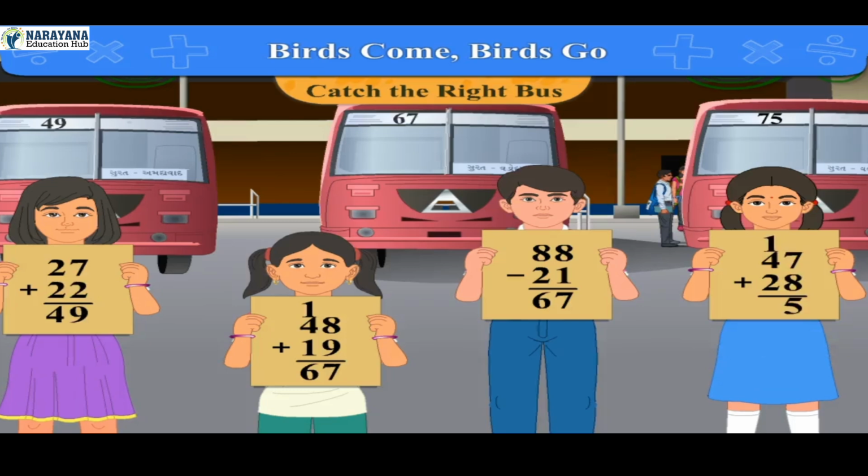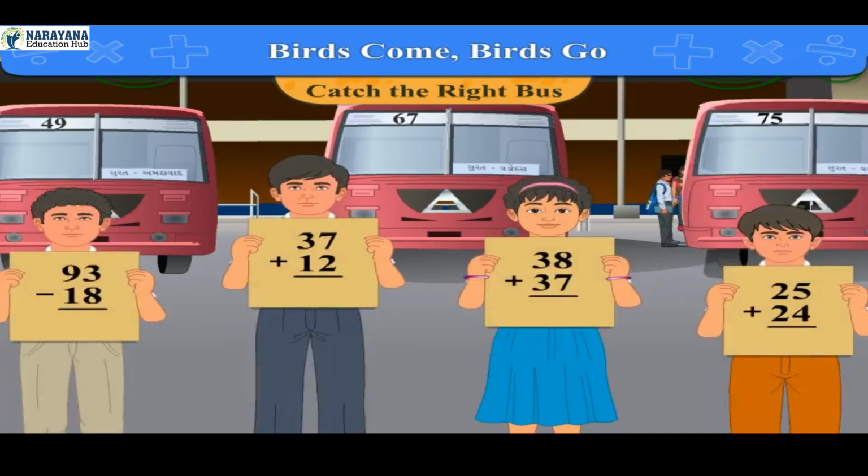Now the sum of 1, 4 and 2 is 7. So write below 2. Now we get the answer 75. So the girl with the fourth card will sit in bus number 75.